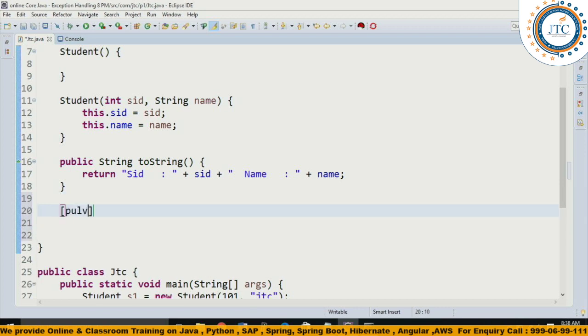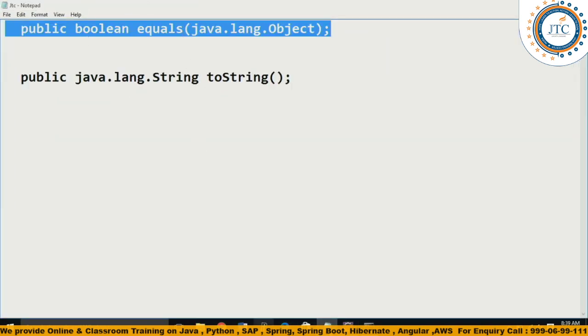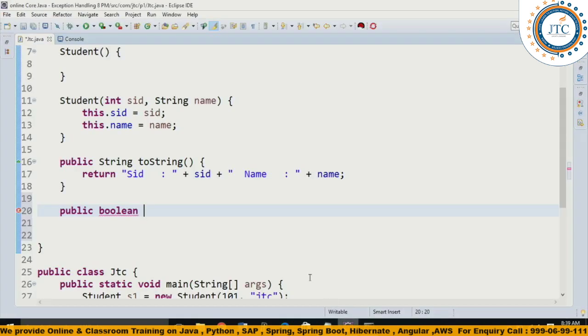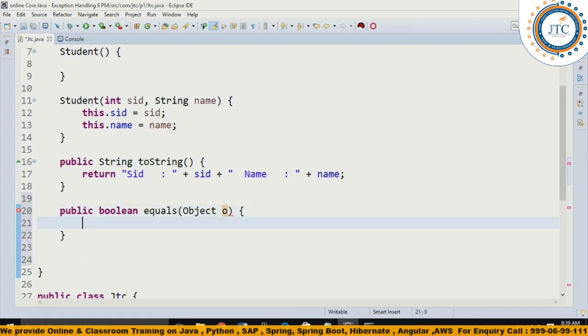So what I'll do now here is write public boolean. Boolean is the return type of that. The same signature you need to use here. The equals method of Object O I'm doing here.